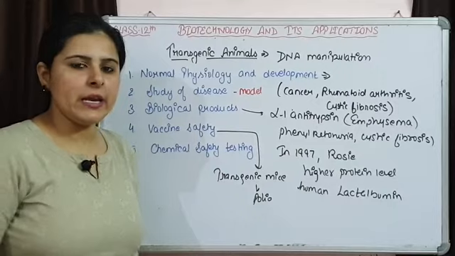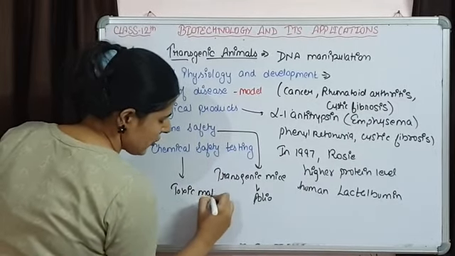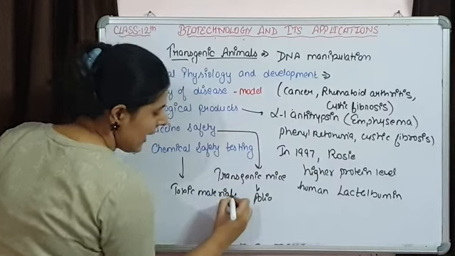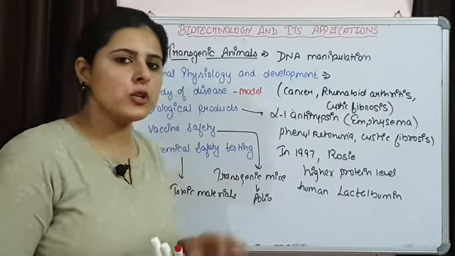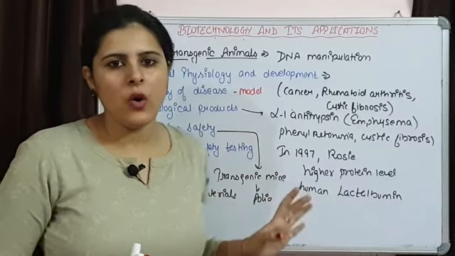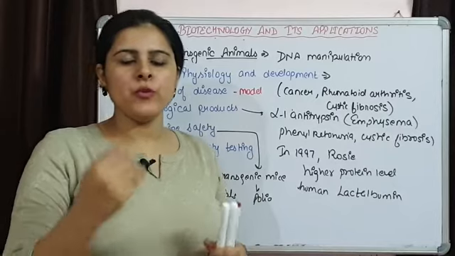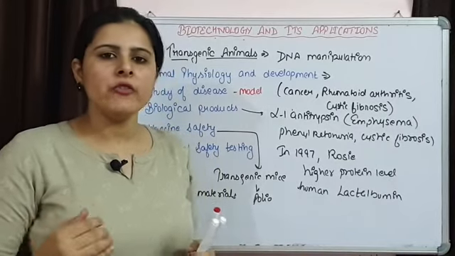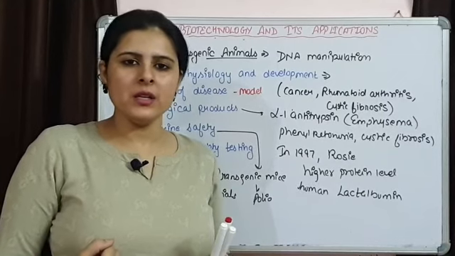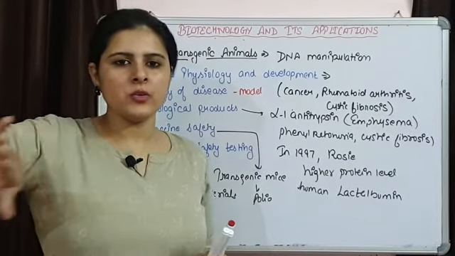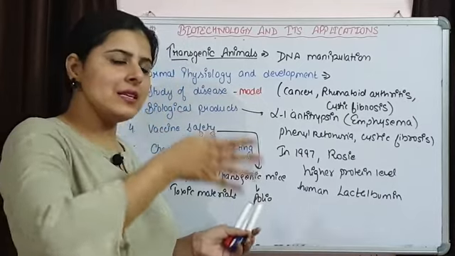Chemical safety testing: there are lots of toxic chemicals, and their toxicity and effect on the body is also tested on various transgenic organisms. With the help of genetic engineering, we make these animals more sensitive to chemicals as compared to non-genetically engineered organisms.